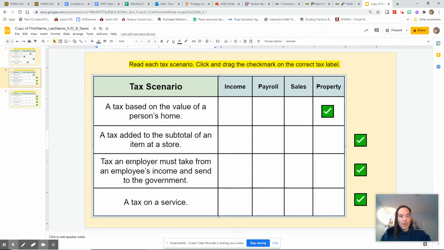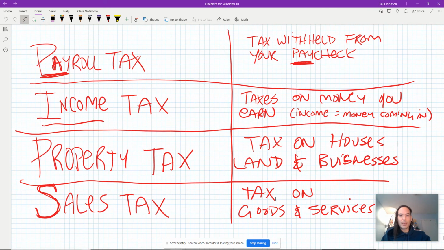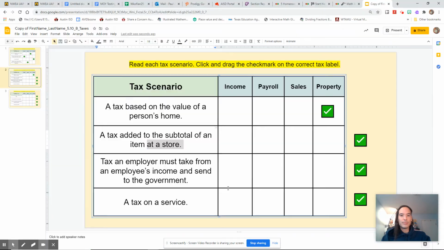Okay, so a tax added to the subtotal of an item at a store. What do you buy at a store? You buy goods and services from a store. So which tax do you think it's going to be if it's a tax on goods and services at a store? Yeah, sales tax.